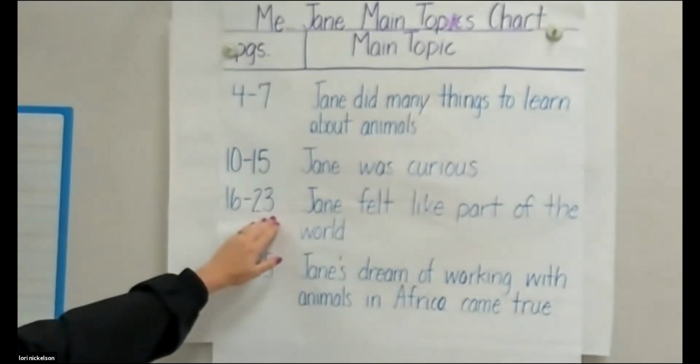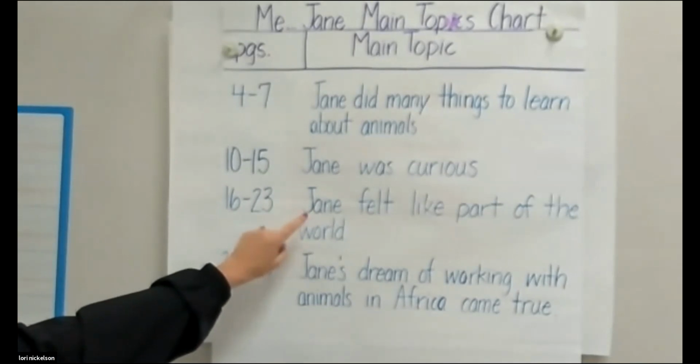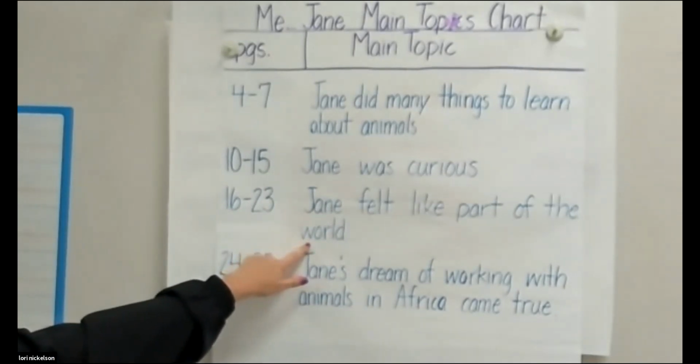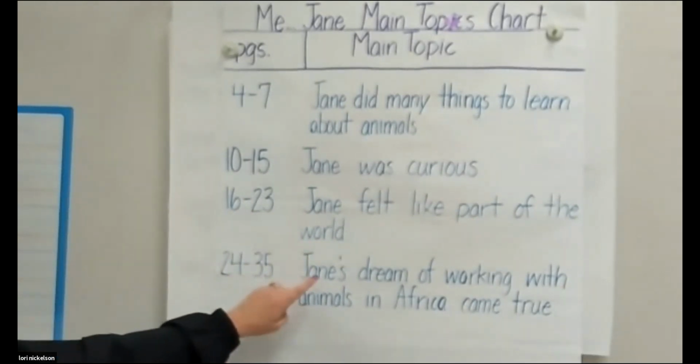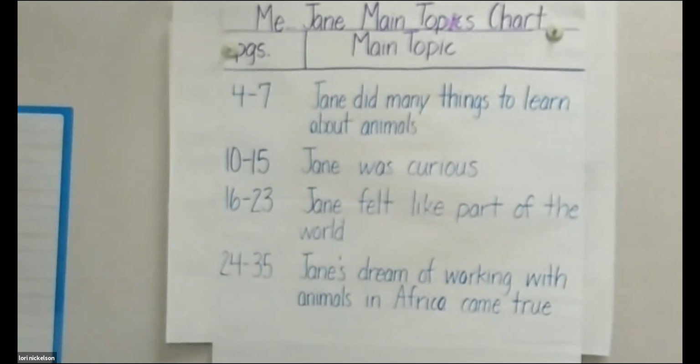On 16 through 23, Jane felt like part of the world. Remember, she would sit in her backyard and just dream about being part of the world and going out and working with animals. On 24 through 35, her dream of working with animals in Africa came true. So all of her hard work and dedication came true. So this book was about Jane Goodall's life, but what can we learn from Jane Goodall's life to use in our own lives?